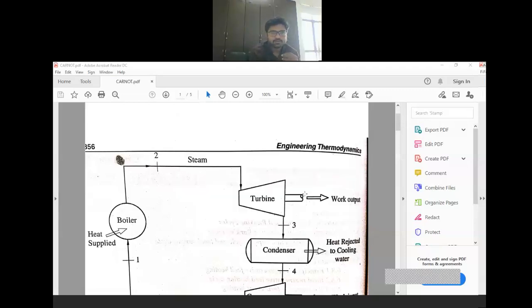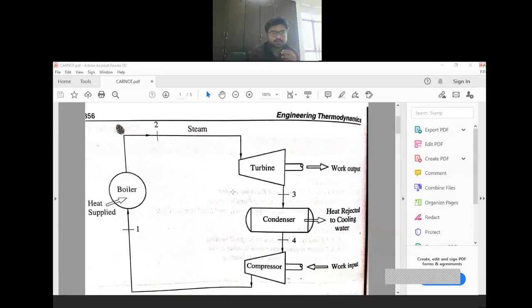Hello students. So today we are starting our theoretical portion. So first of all we will discuss one of the theories, the Carnot vapor cycle. As we know, the Carnot cycle is a cycle which has the maximum efficiency between two temperature limits.